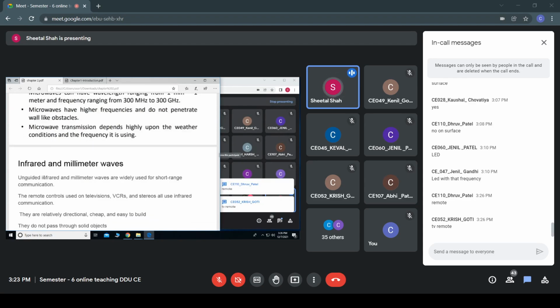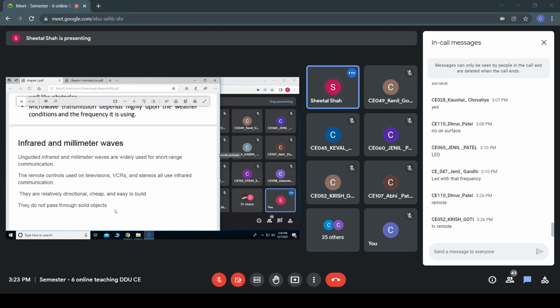Remote controls are used for the TV, VCR, stereos, etc. They are directional, cheap, and easy to build. You are all aware of this since you use it, and they do not pass through solid objects. That we also know.